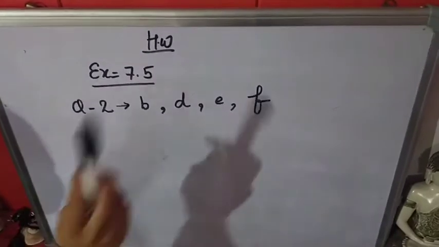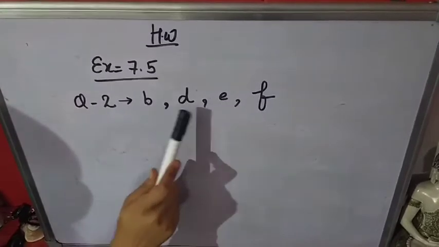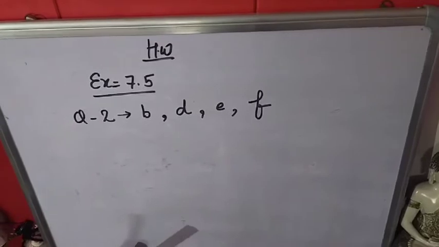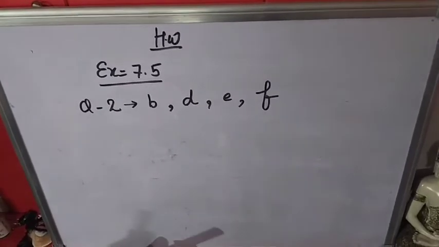This is homework. Exercise 7.5, question 2, D, E, F. These all 4 parts you have to do in the maths fair notebook. And module work also you have to do in the maths homework notebook.